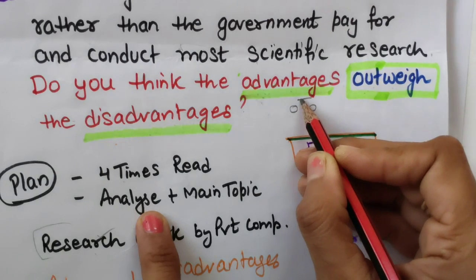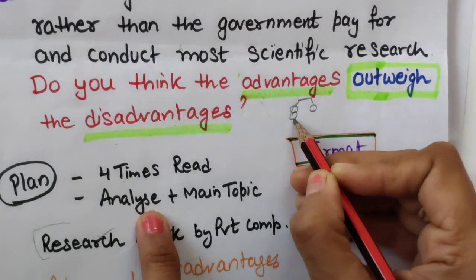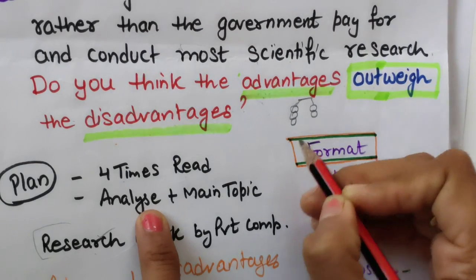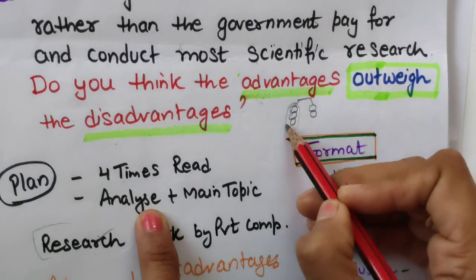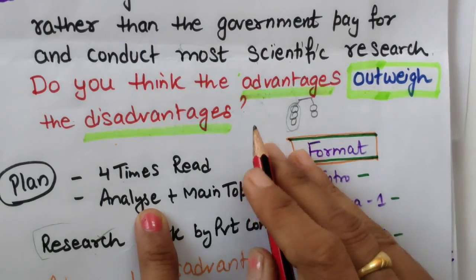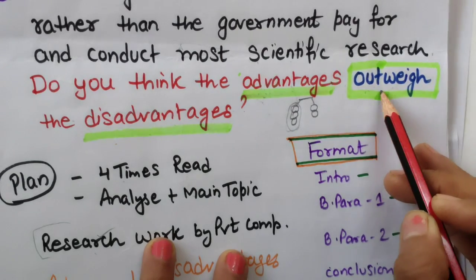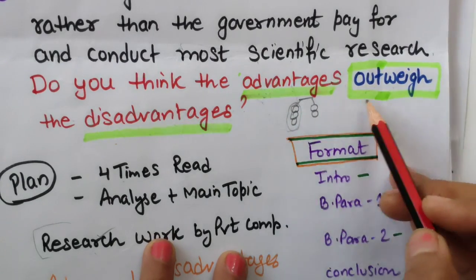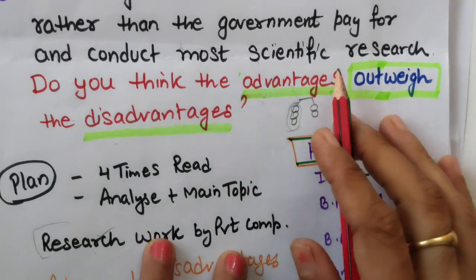If you do it like that, it has more. So I will make it more: 3 advantages and 2 disadvantages I will be writing. It means advantages have more weight as compared to disadvantages. Now I think you must be understanding what I mean to say. When the word outweigh is there in the essay, you have to bring this imbalance, no balance between advantages and disadvantages.